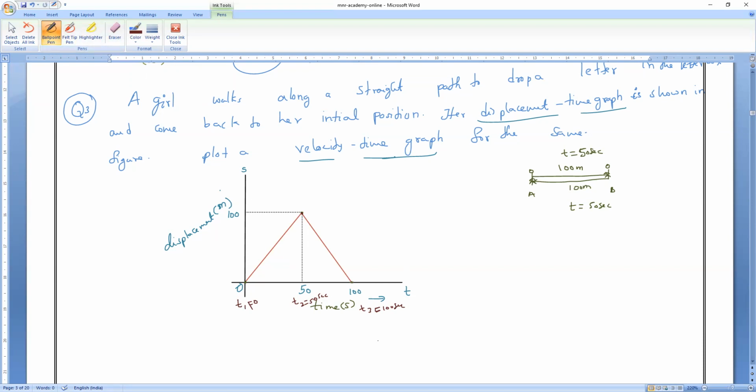Now you have to find the velocity of the girl from time 0 to 50 seconds. We have to find the velocity so that only then can we draw the velocity time graph.